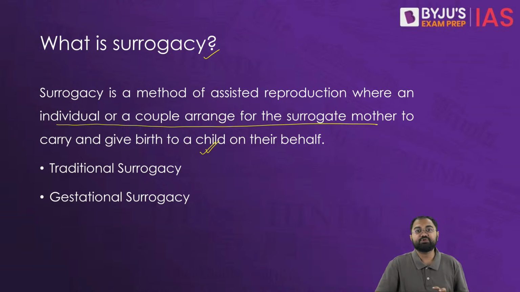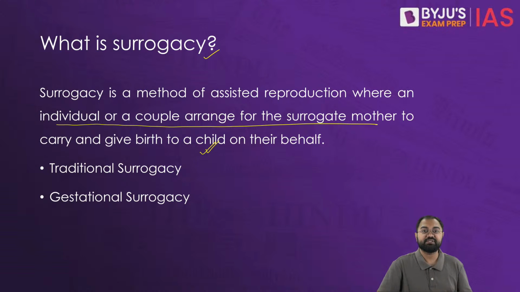Now, when it comes to surrogacy, the surrogate mother may be the child's genetic mother as well, or she may not be the genetic mother. So there are these two processes that we have. One is called traditional surrogacy and the second one is called gestational surrogacy. So what is traditional surrogacy versus what is gestational surrogacy? Just try to understand this.